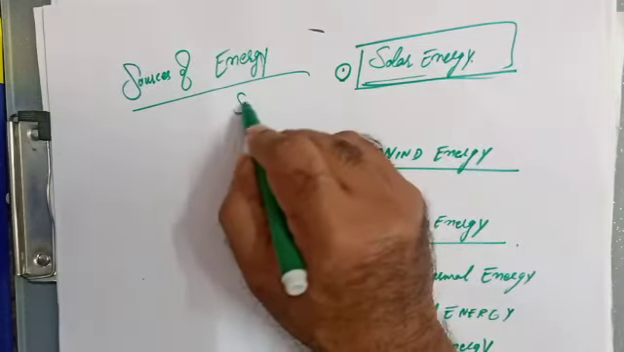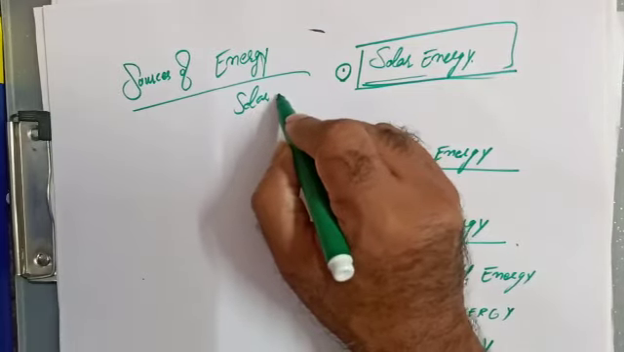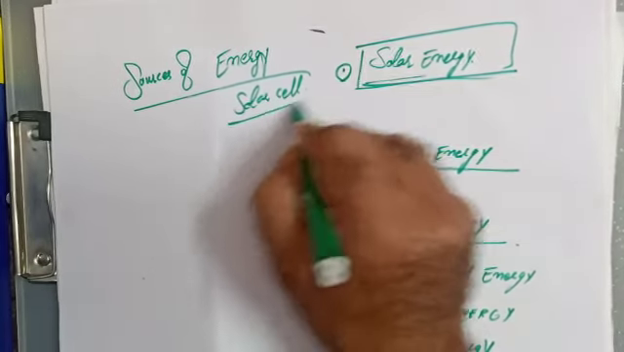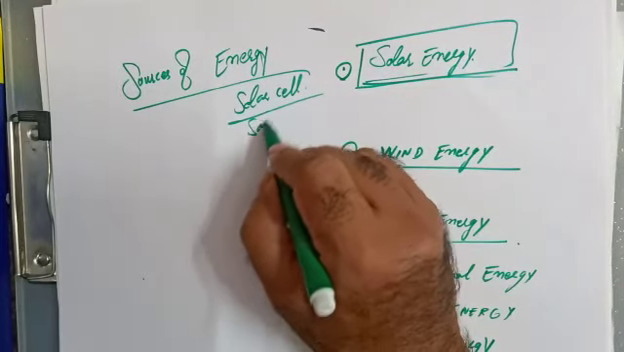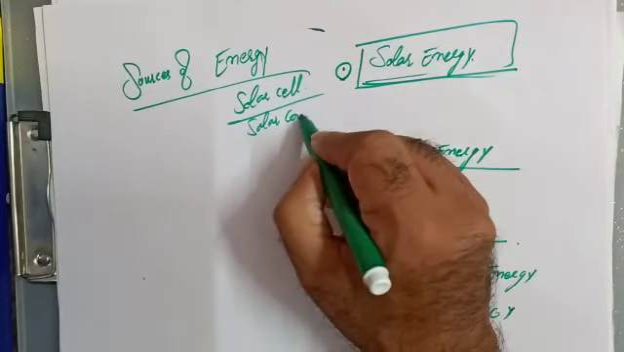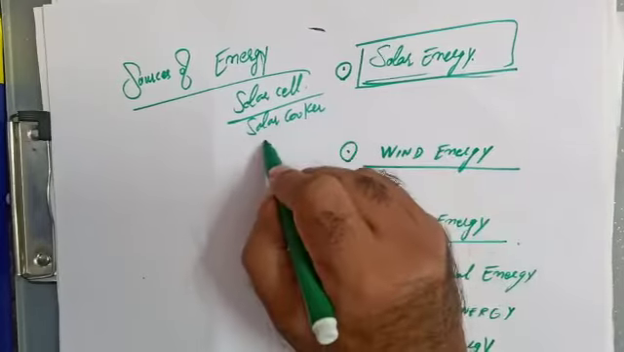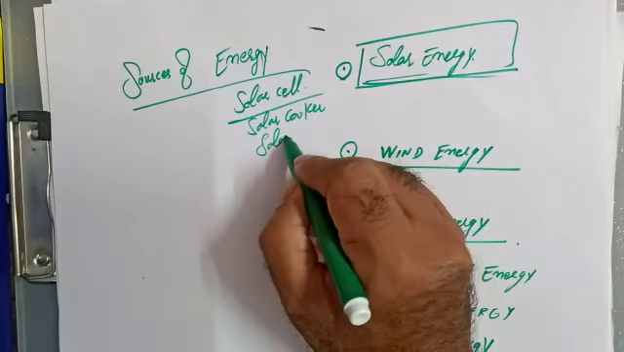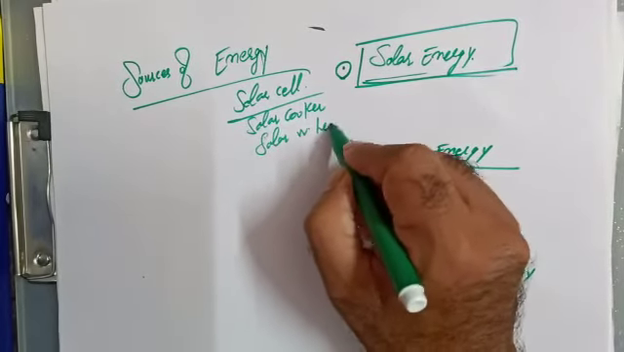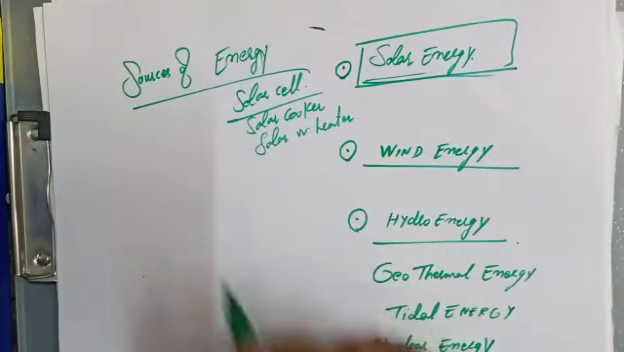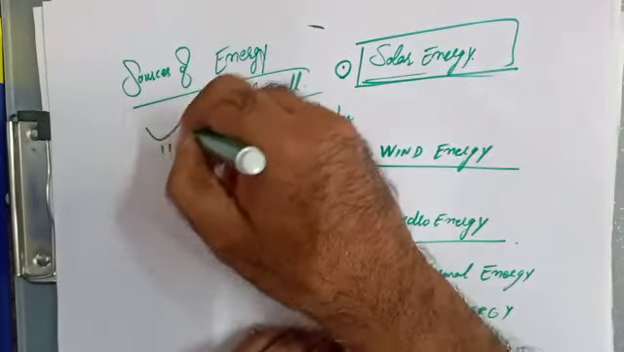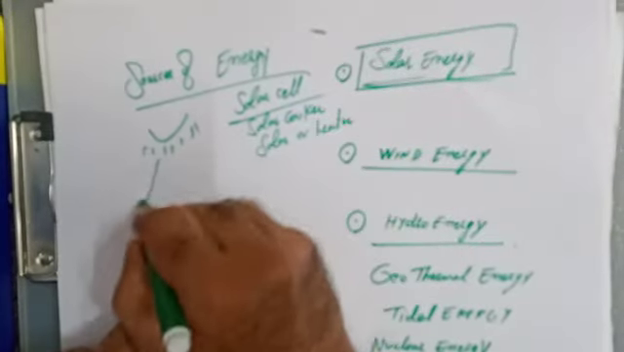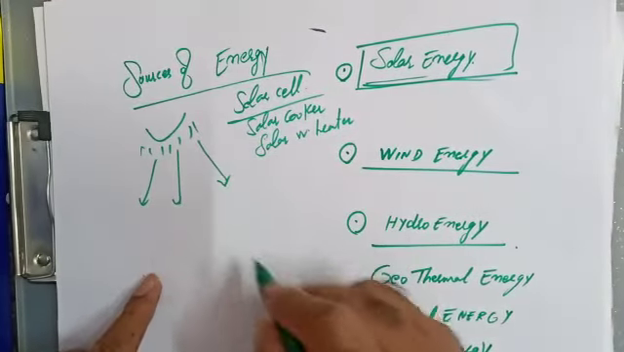Suppose I am taking the solar cell, or the photovoltaic panels, or the solar cooker. Yes, so what is happening there? And solar water heater is there. So what is happening? The radiant energy, we get the energy from the sun in the form of radiations. Can you name the radiations?